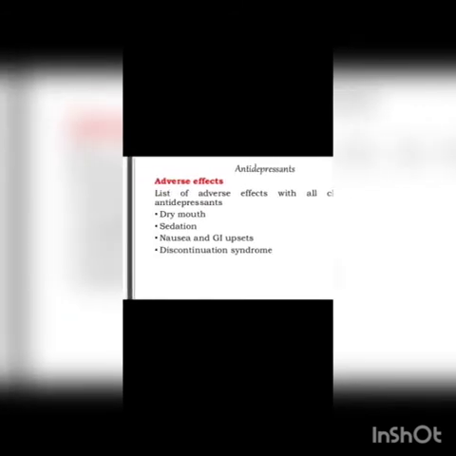Adverse effects: dry mouth, sedation will be there, nausea and GI upset, discontinuation syndrome. For GI upset, I have already told you in the earlier antipsychotic class what the nursing management will be. You will go and study it. Okay. So what health education will you give to the client while giving antidepressant drugs?